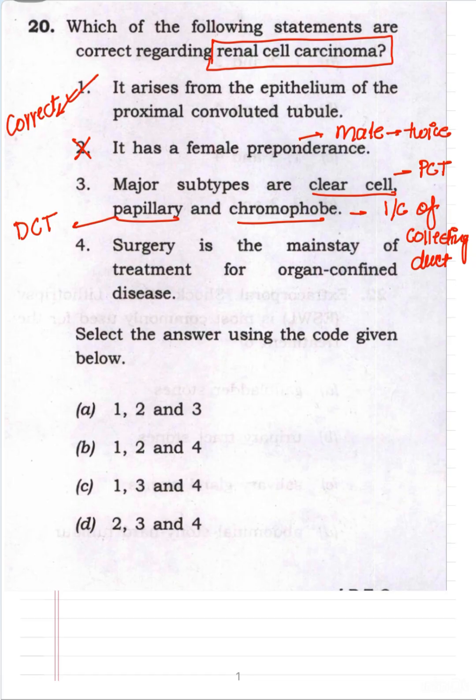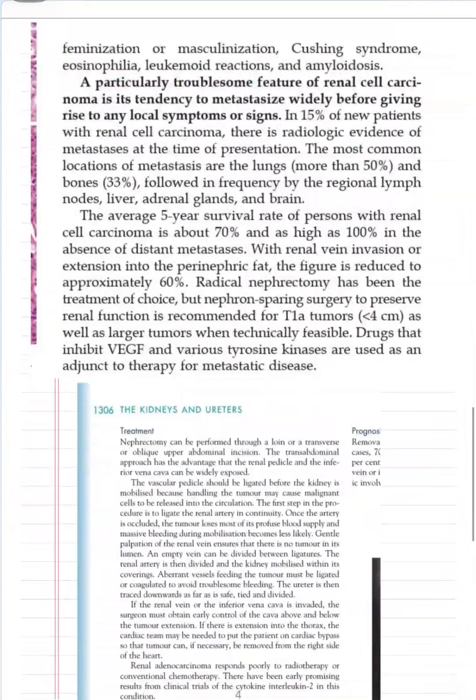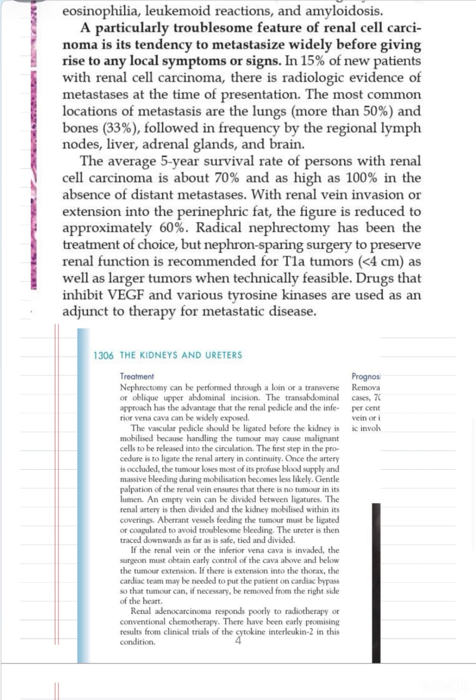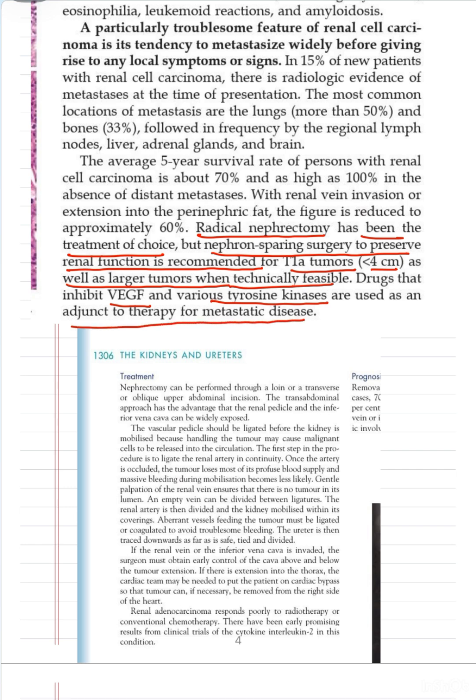Now surgery is the mainstay of treatment for organ confined disease. So Robbins writes that radical nephrectomy has been the treatment of choice, but nephron sparing surgery to preserve renal function is recommended for T1A tumor less than 4 cm as well as larger tumor when technically feasible. Drugs that inhibit vascular endothelial growth factor and various tyrosine kinases are used as adjunct to therapy for metastatic disease.